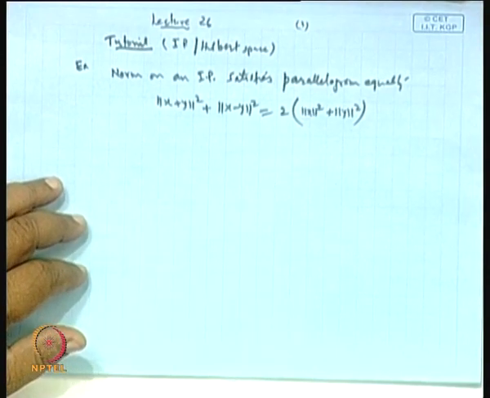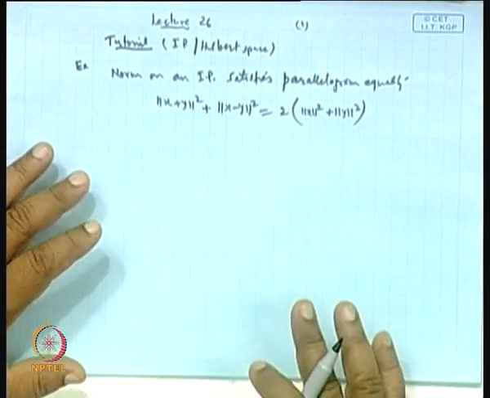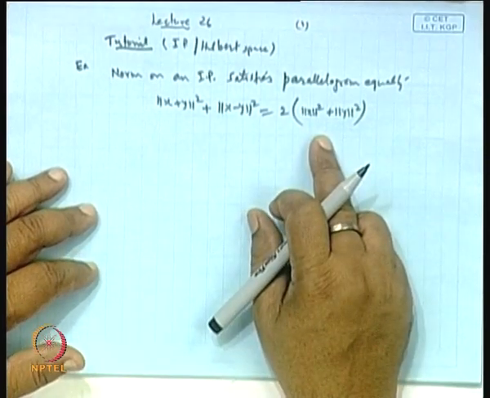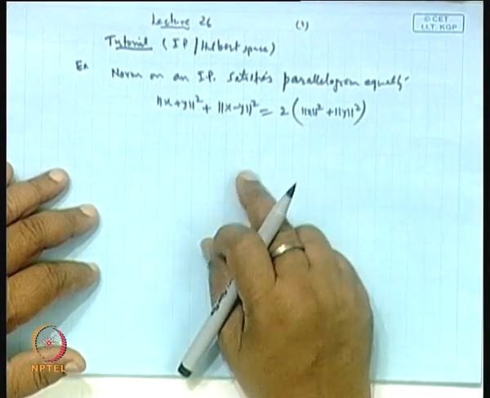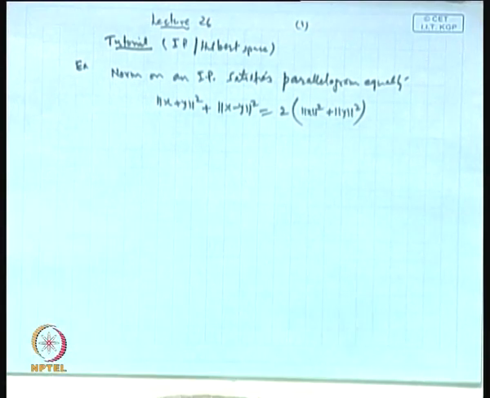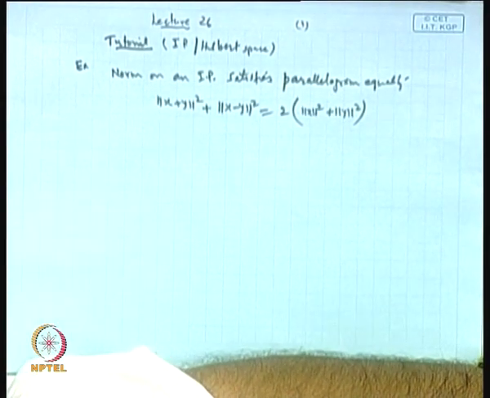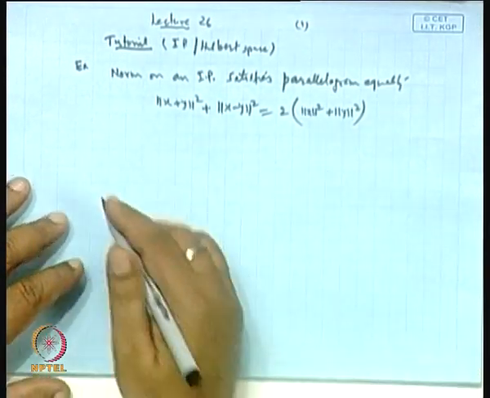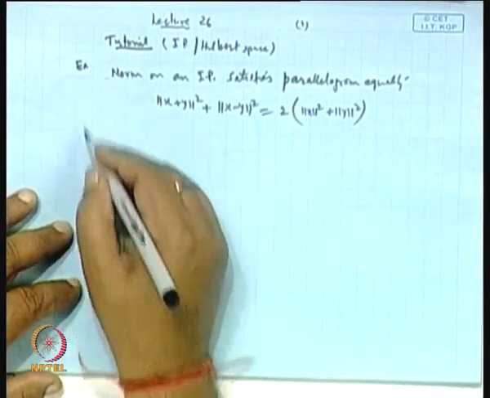Now, if a norm does not satisfy this parallelogram equality, it means it cannot be derived from an inner product. For example, the norm we have seen does not satisfy this parallelogram law, and therefore it cannot be derived from an inner product. So, here is a similar type of problem.